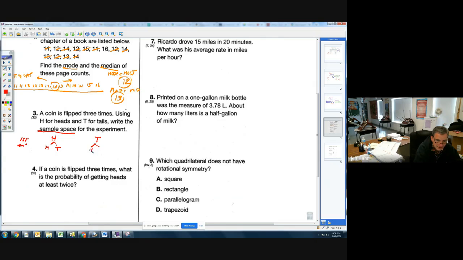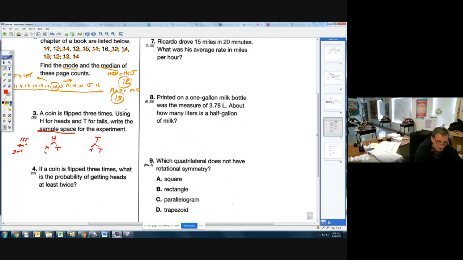That's on my second flip. Okay, so which means this. We'll stop here just for a moment so I can explain this. Here are my combinations. If I'm flipping a coin twice, I can get a head here and then a head here, so I'd get two heads. Or I could get a head first and a tail second. That'd be a head-tail. Or I can start with a tail and then get a head, or I can start with a tail and get another tail. But the problem is we have to do one more flip.